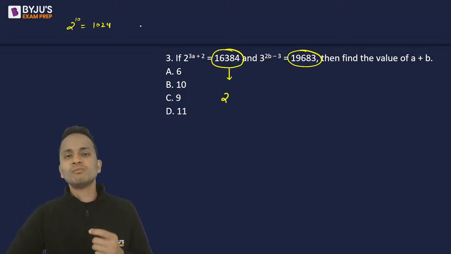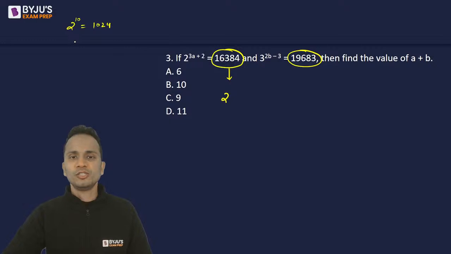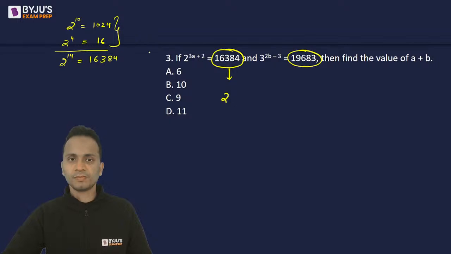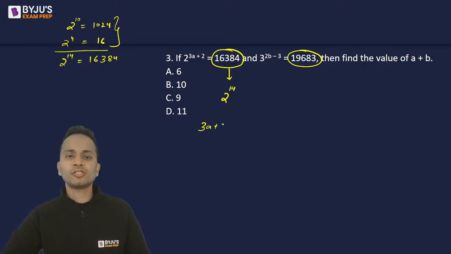So 1000 से मुझे 16,000 पे जाना है. So I should be multiplying it by 16. Okay. So 16 क्या होता है? 2 raised to the power 4. So 2 raised to the power 14 will be equal to 16,384 if you'll multiply these two. Okay. All right. So 2 raised to the power 14. So I'll compare the powers. 3a plus 2 is equal to 14. The value of a comes out to be 4.